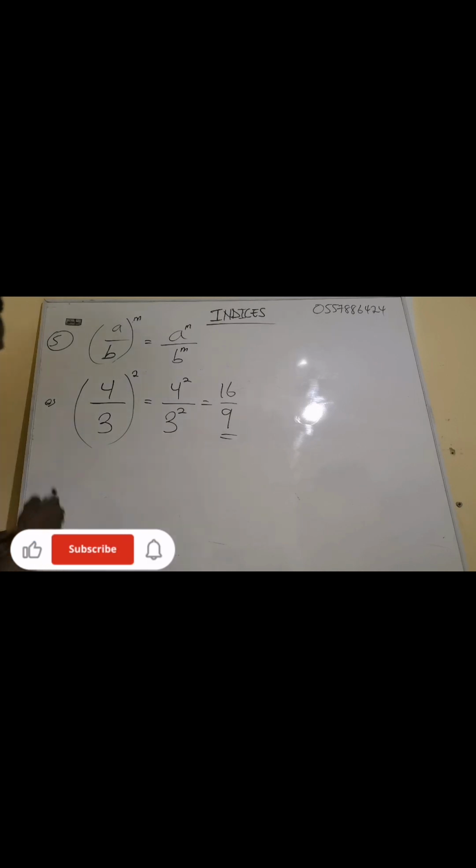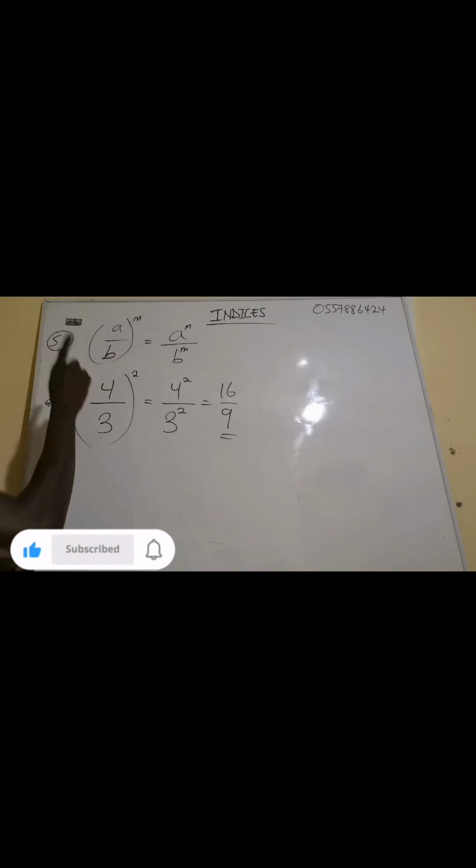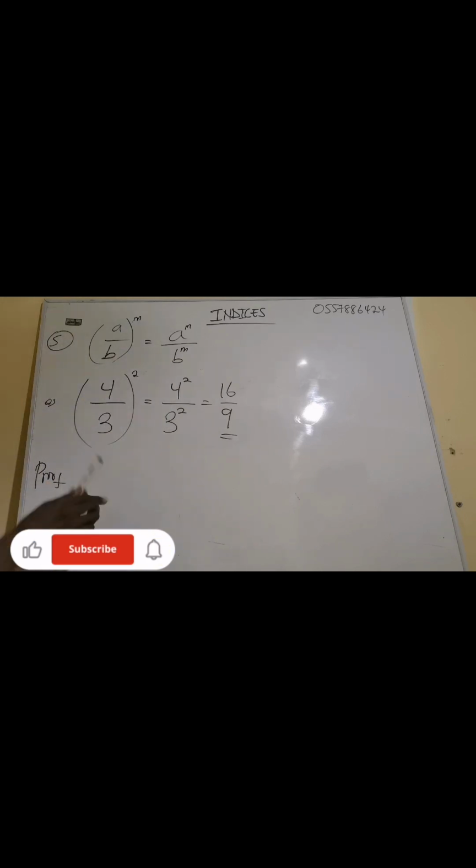Oh, okay, this one I've not proved. Now let's prove this one. Because this one is variable, I can't use the variable to prove, because when the exponent is m, we don't know the particular number, so it will be up to infinity. So for SHS level, let me just use the numbers to prove for you to get it very well.